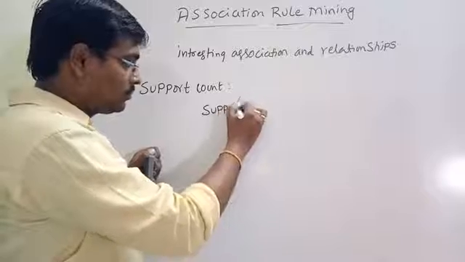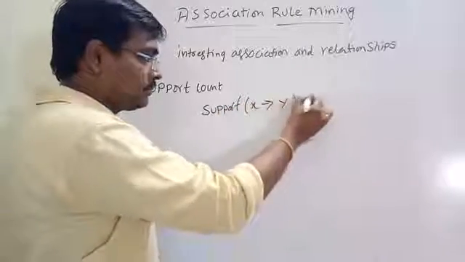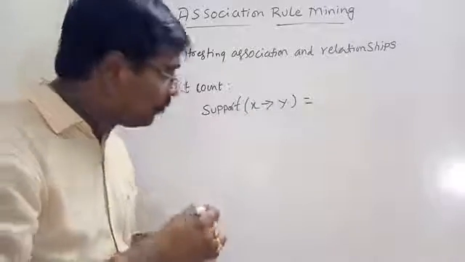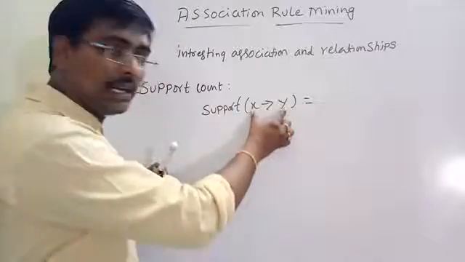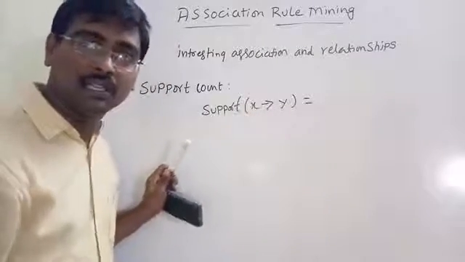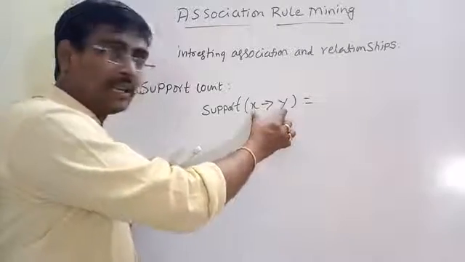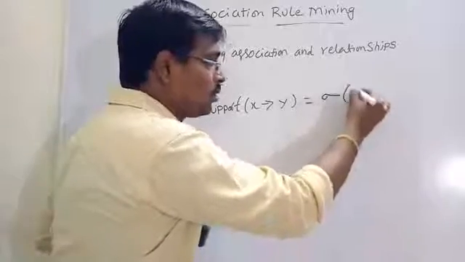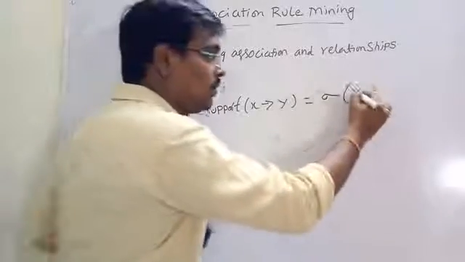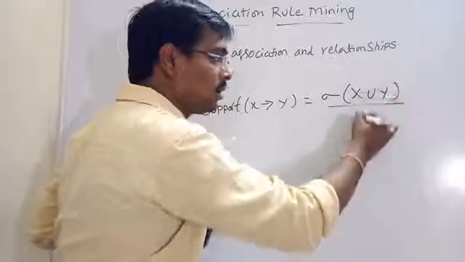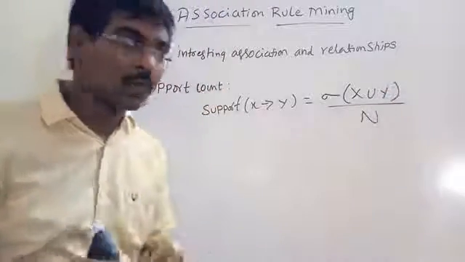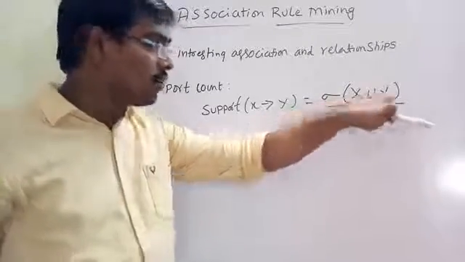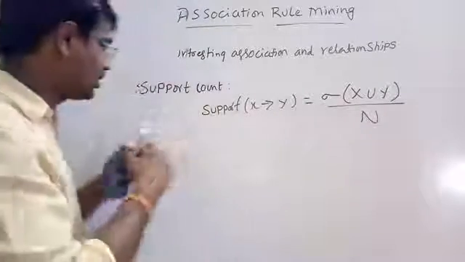Support of X tends to Y means how frequently these two items appear together in the transactions. That is support of X union Y divided by the total number of transactions.